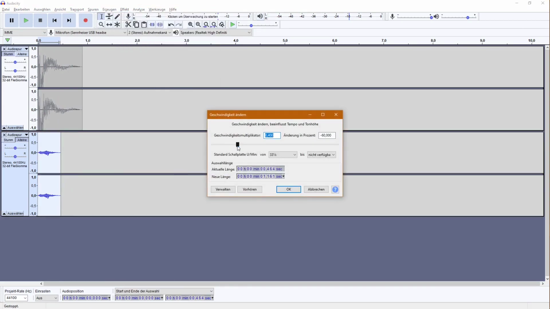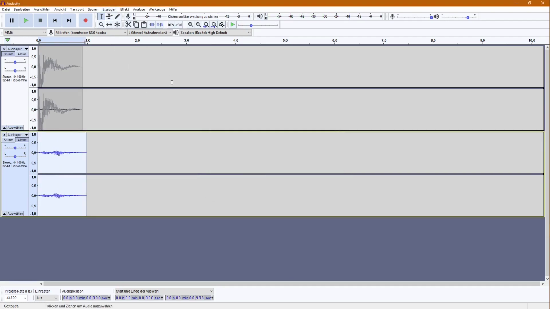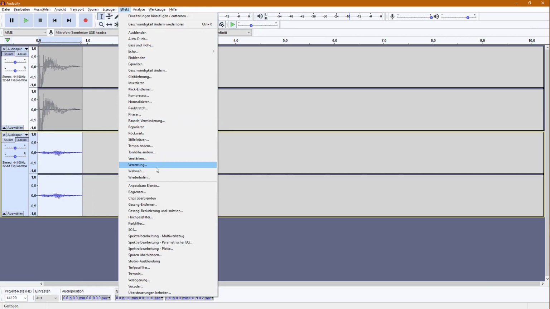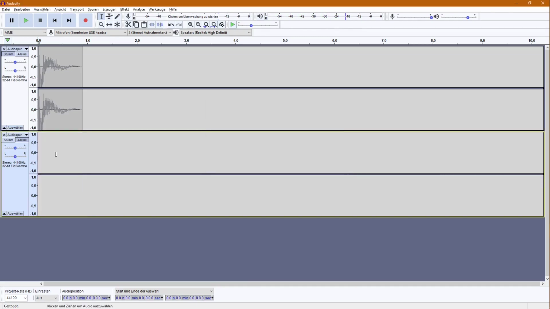Then make it slower because we want a deep drawn out sound here. A sound might also work. Yeah, this is not good either.